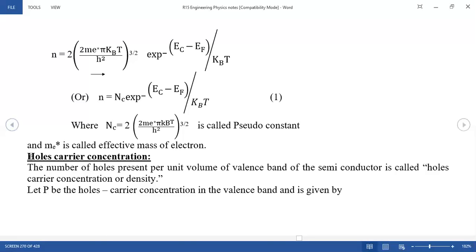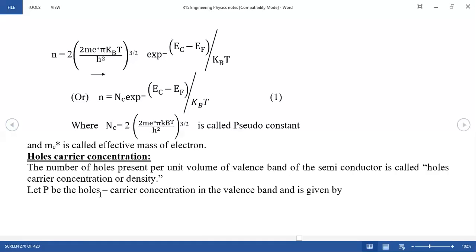Next one, the hole carrier concentration: the number of holes present per unit volume of the valence band. This is very important. We calculated the number of electrons in the conduction band, but here you are calculating the carrier concentration of holes, that is, in the valence band only. This is called the hole carrier concentration or density.